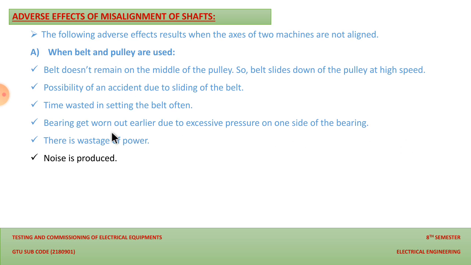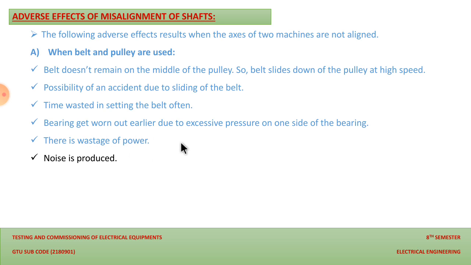And the next adverse effect that is generated is wastage of power. This is the most important in the case of electrical engineering. Due to the unwanted vibration, the alignment inside the machine will become poor, and due to that uneven magnetic pull will be created, and the machine will not work efficiently.